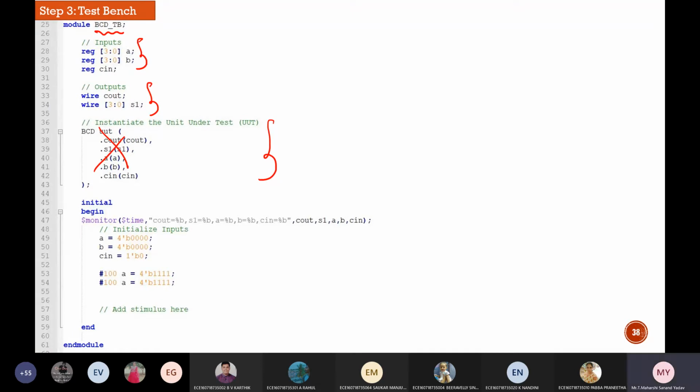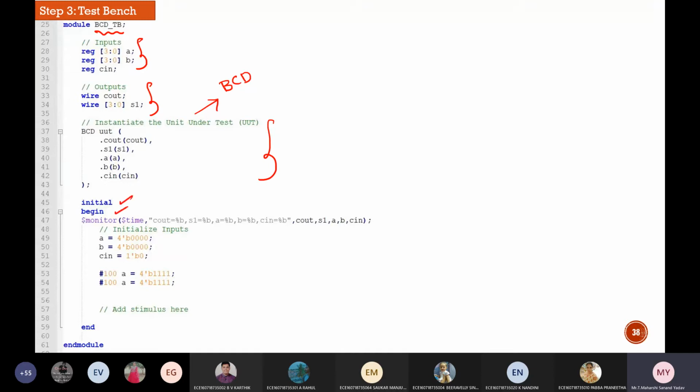If I won't write this particular UUT code, what will happen? Test bench will not work, sir. Why? Because you are testing for this particular unit under test only, for this particular BCD module only. So that's the reason you have to instantiate this particular thing here.